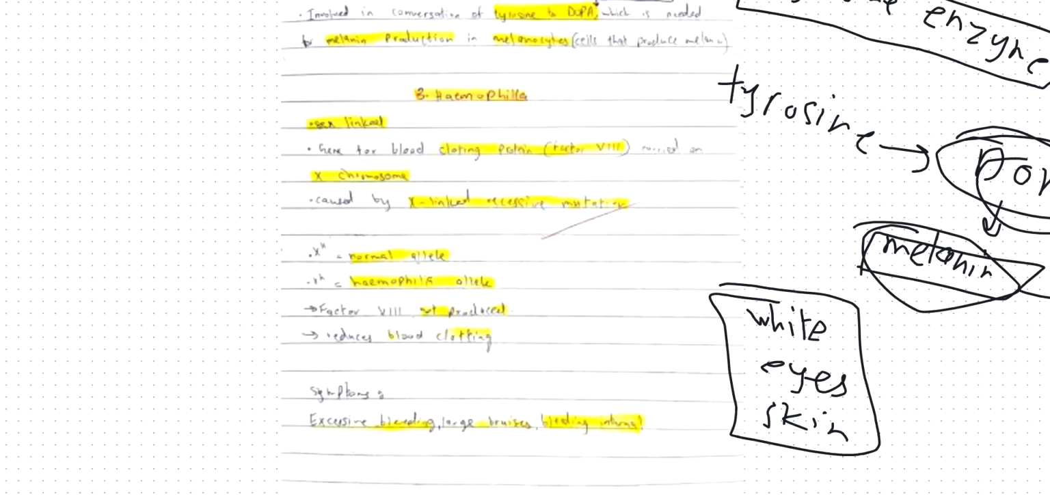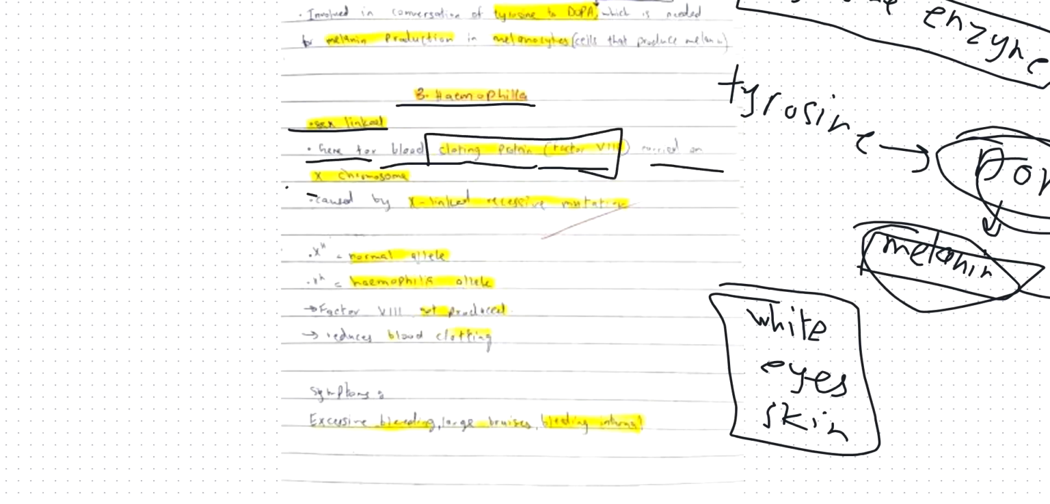So moving on to hemophilia. Hemophilia is a sex-linked disease. It happens because there is a gene that codes for a blood clotting protein called factor VIII, and this gene is carried on the X chromosome. So there is a mutation in this gene that codes for the protein, and this will cause an X-linked recessive mutation, and you'll have hemophilia. So remember, hemophilia is sex-linked, and it's caused by an X-linked recessive mutation.